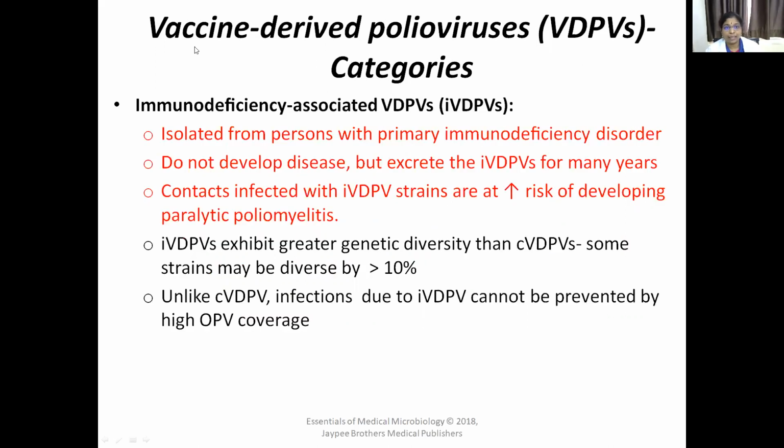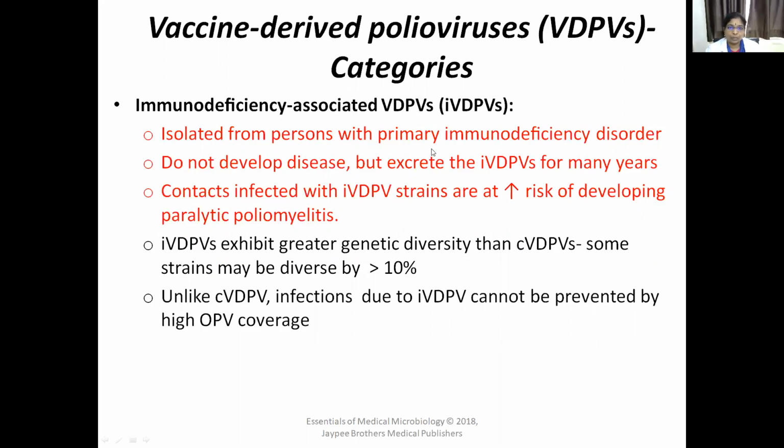The second category is immunodeficiency-associated VDPV. It is called IVDPV. IVDPV is isolated from persons with primary immunodeficiency disorder. They do not develop disease but excrete the virus for many years. The contacts infected with IVDPV strains are at increased risk of developing paralytic poliomyelitis.